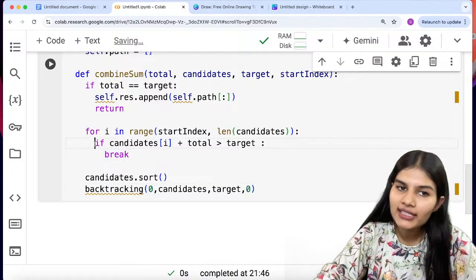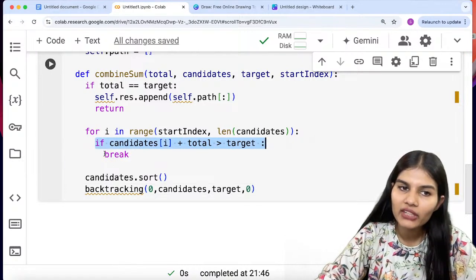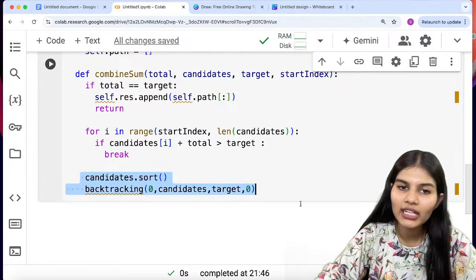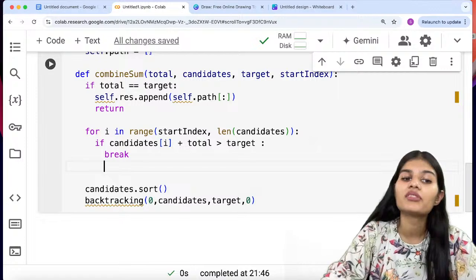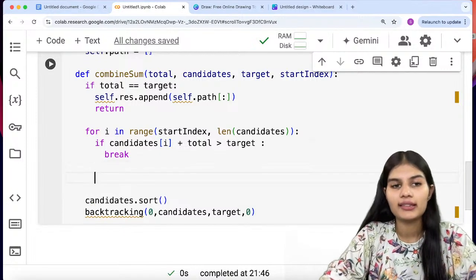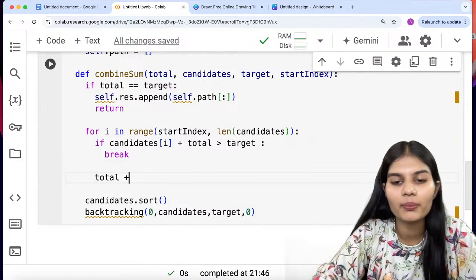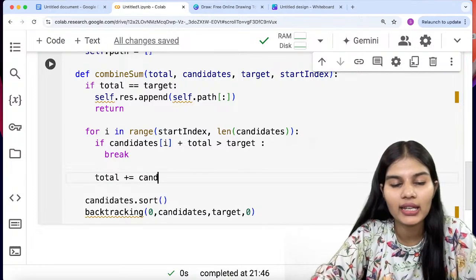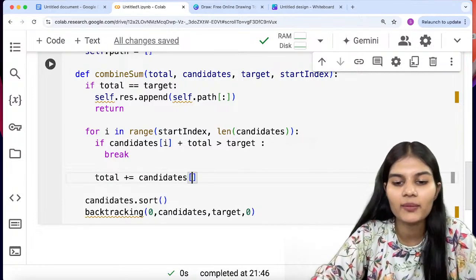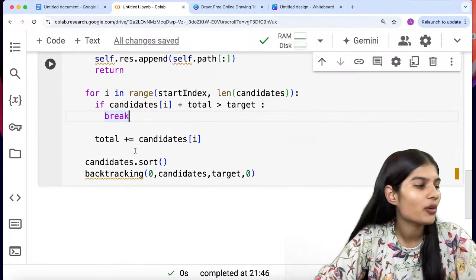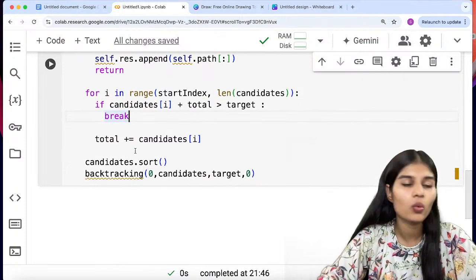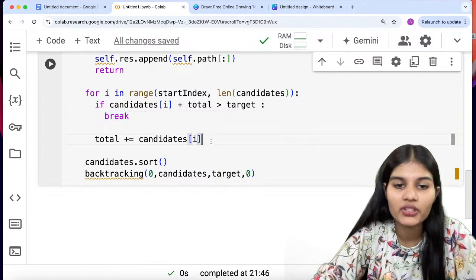So if this condition is true, it will break out from here and come to this particular place. But if this is not the condition, then what happens is total plus equal to candidates of I. It means I'm just trying to add the candidates, sum up all the values we have in the candidates. We're just trying to do that.